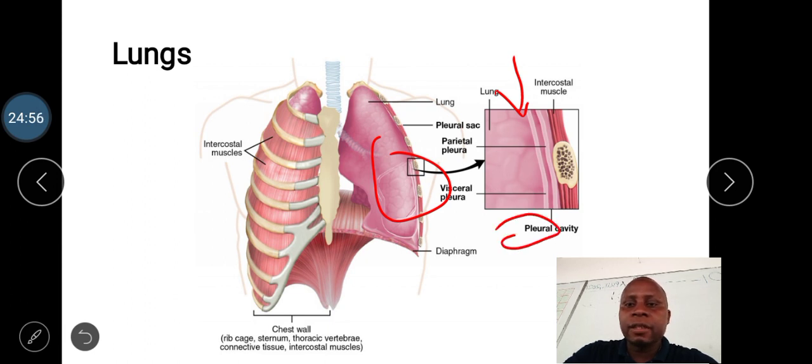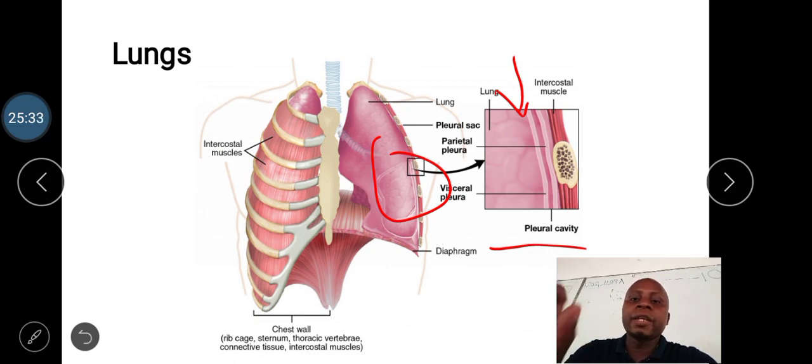Like here we have the pleural cavity. So these membranes are called the pleural membrane. The one which is towards the lung is called the inner pleural membrane, while the one towards the outer is called the outer pleural membrane. The space in between the two pleural membranes is what we call the pleural cavity. This pleural membrane usually secretes a fluid which is called pleural fluid. This pleural fluid lubricates the lung during breathing, hence preventing friction from occurring.